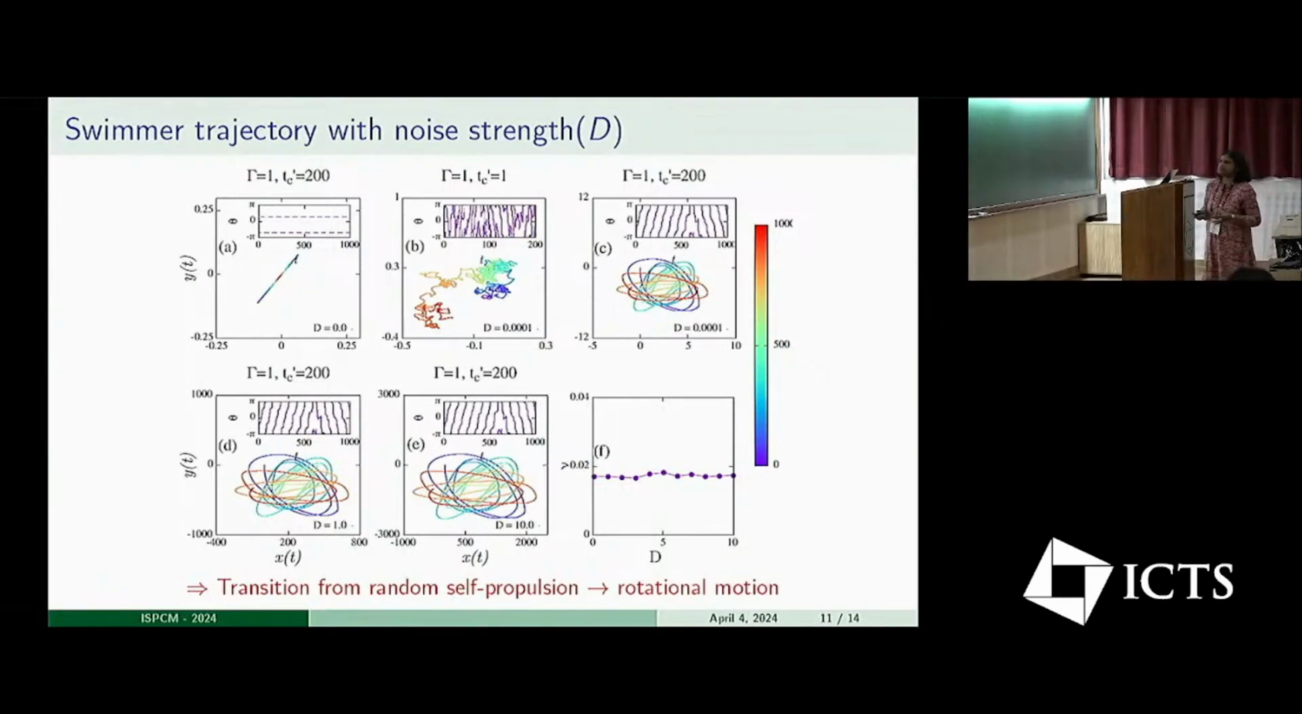So from this observation we confirm that even in a stochastic environment, an inertial achiral microswimmer can make a transition from random self-propulsion to rotational motion by fine-tuning the inertial timescale as well as the memory timescale of the medium. So in my model, the noise, inertia and memory play a crucial role in the performance of rotational motion. In the absence of any one of them, the rotational motion will not occur.